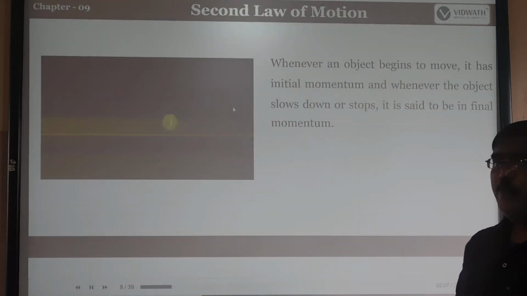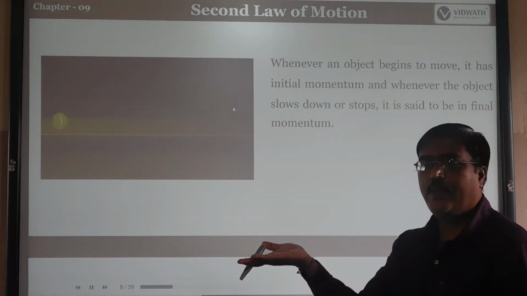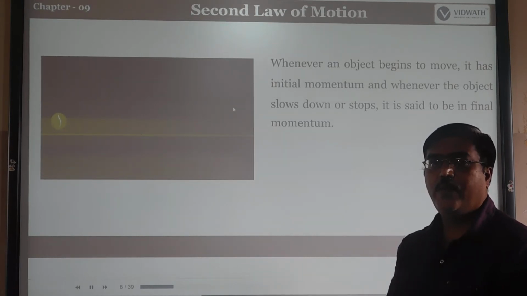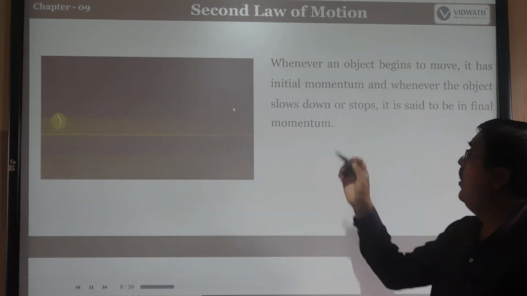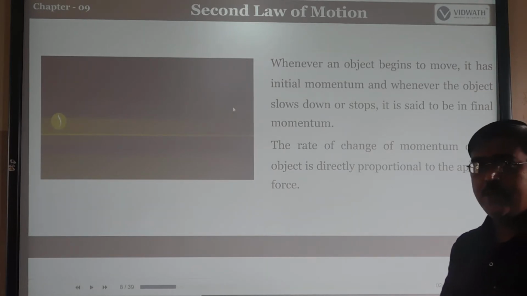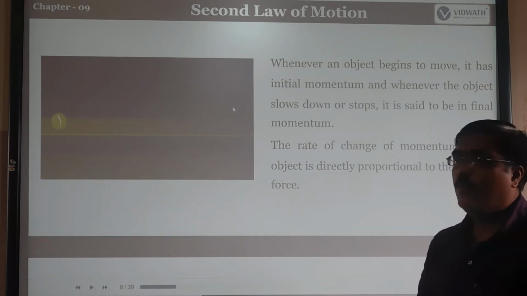Suppose when we pass the ball, what happens? It moves in one certain direction, and when frictional forces act on it, it slows down, is it? Whenever an object begins to move, it has initial momentum, and when the object slows down and stops, its momentum is lost. So when the ball is passed, it moves in a certain direction, then it stops, is it? That is what we call momentum.